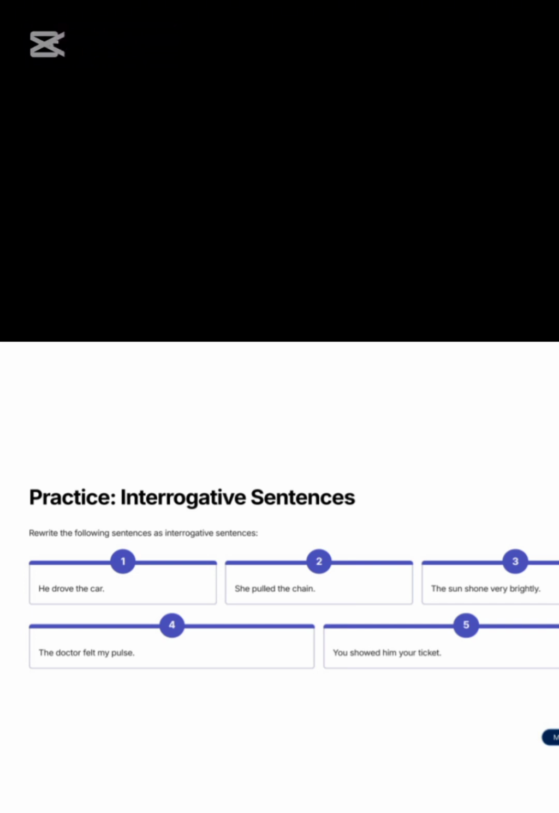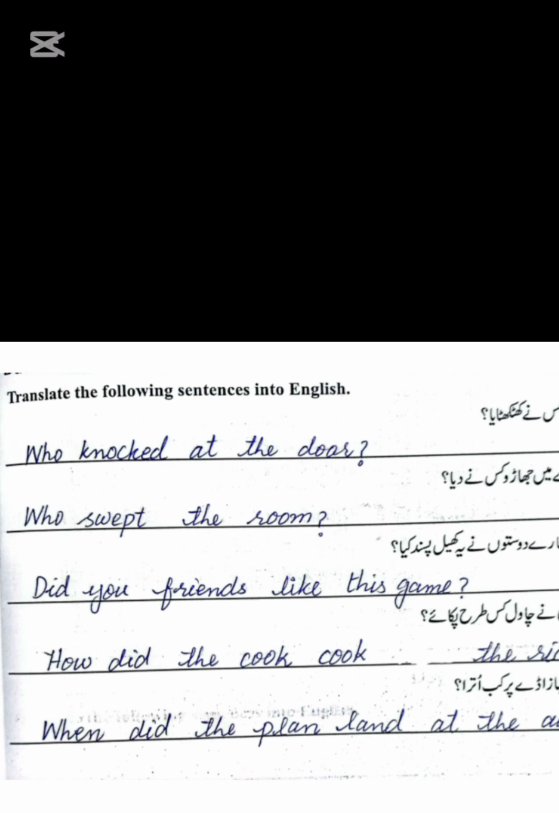Now on page 29 you can see the question. Translate the following into English. Number 1: who knocked at the door? Who swept the room? Did your friends like this game? How did the cook cook the rice? When did the plane land at the airport?